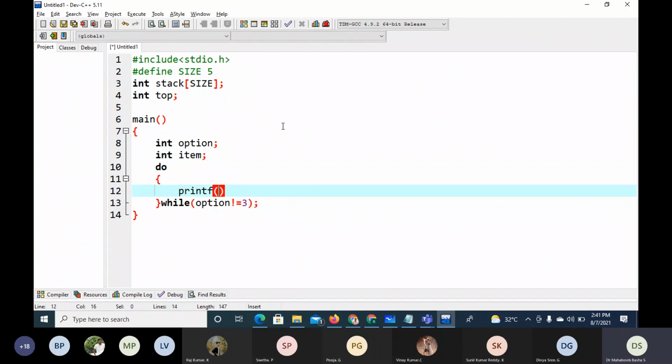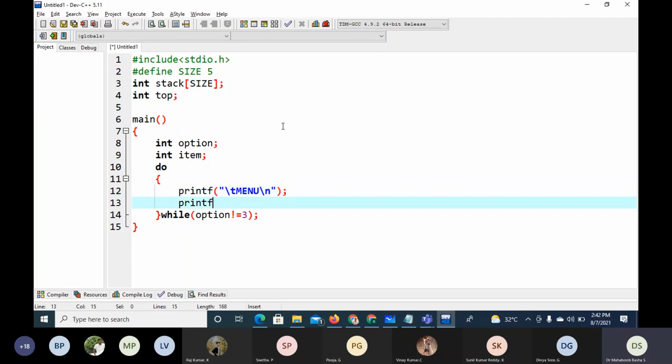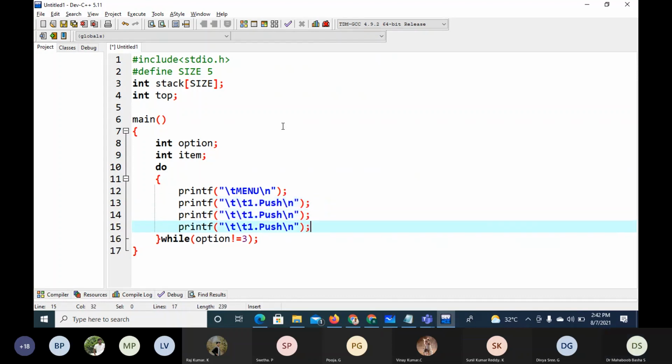So printf \t menu \n, then printf \t 1 push, then I'll take one more, pop, that I'll say 2, then 3, which I'll say is exit.